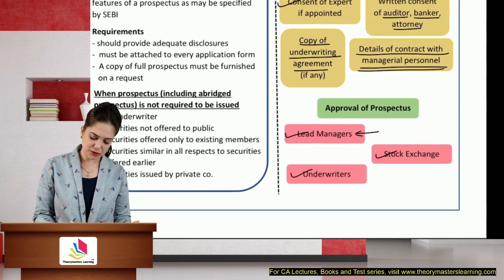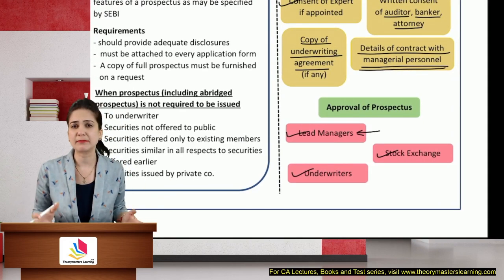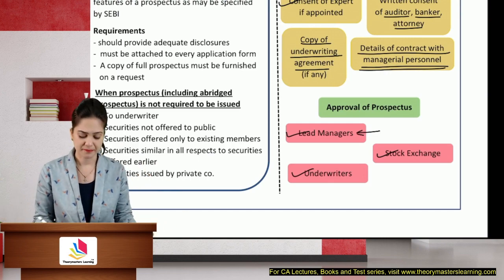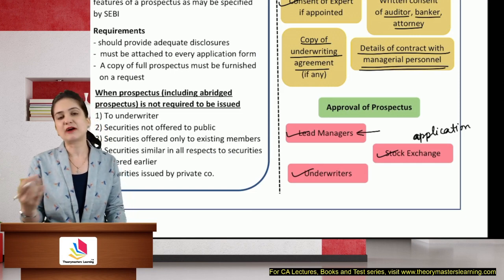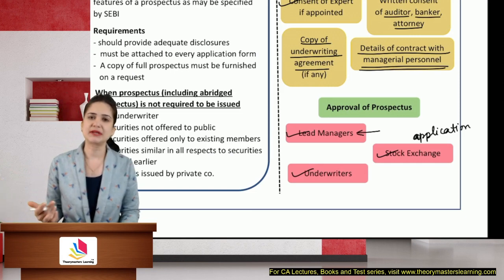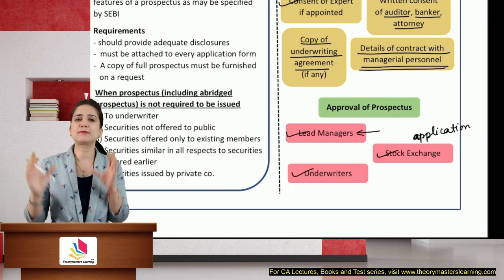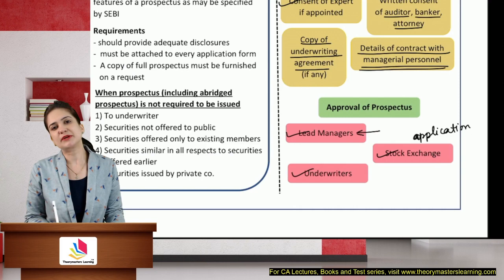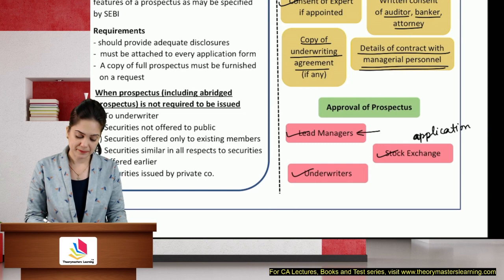So we go to a lead manager, they will guide us as to the documents, the listing agreement, they will create a positive sentiment in the market, encourage people to purchase shares of the company, help us with advertisement, road shows, etc. Stock exchange, we have to apply to the stock exchange, and this application should be made before you go to the public, because if you apply after you obtain the application money, and what if you don't get the approval, you'll have to return the application money. So it is best that you seek the approval of the stock exchange before you go for public offer, and the prospectus must mention the stock exchange where your shares are proposed to be listed, and also whether you have obtained the consent or not.